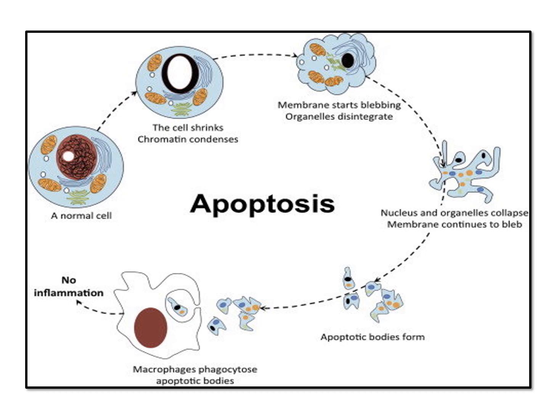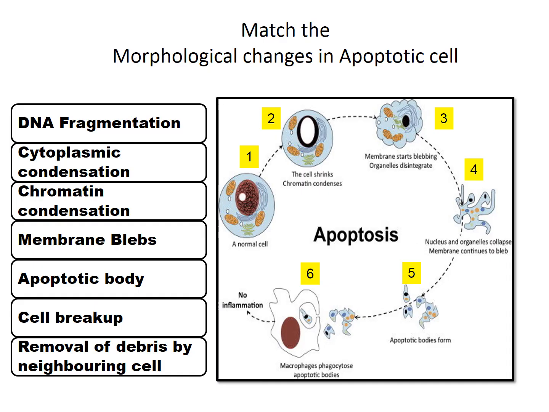That means we have these apoptotic bodies which are present, and these will be taken up by the surrounding cells or the macrophages. So there is no release of any enzymatic product from the cell into the surrounding tissue. As a result, we do not have any inflammation in apoptosis. Okay. So this is very, very important with respect to necrosis.